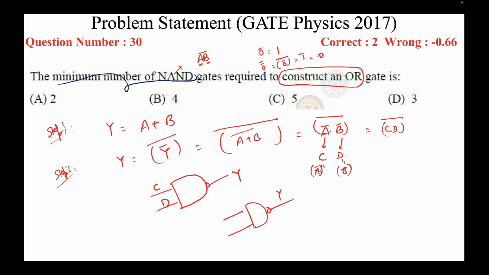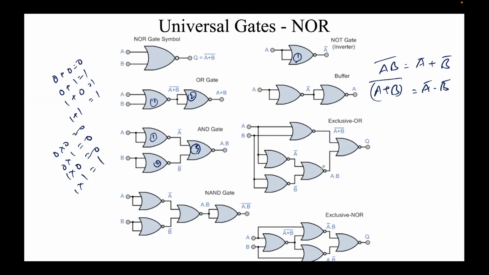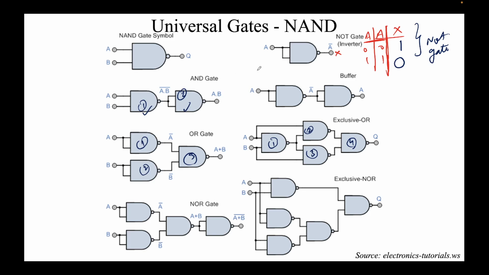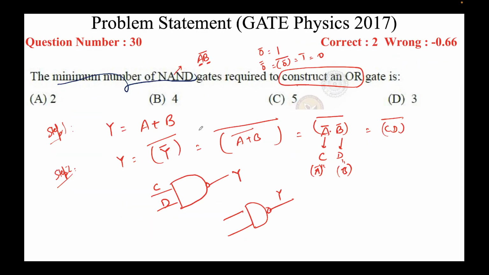Now we know how to create a NOT gate from a NAND gate. I told you this: using a NAND gate we can create a NOT gate. What you do is short the inputs. So this will give me a bar, which is C here.